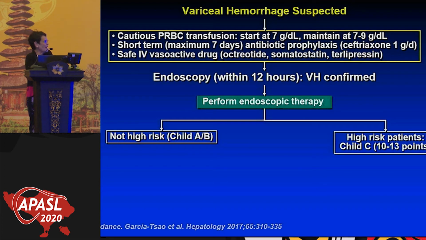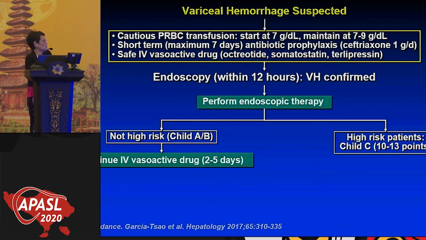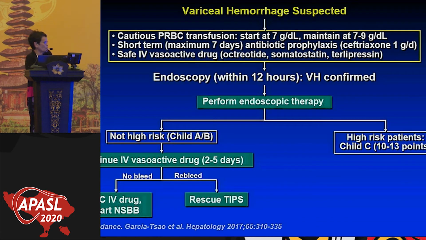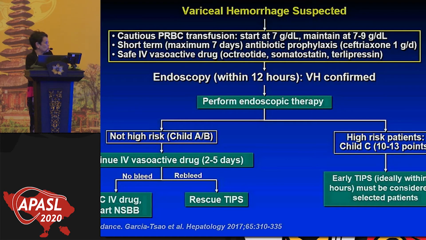And for now, I can tell you that the high-risk patients are clearly those are our Child C, 10 to 13 points. These patients are going to go to standard therapy like I described. You continue the vasoactive drug, you discontinue the drug and start the beta blockers after 5 days. If they rebleed, they go for rescue TIPS. These patients, right after you do the ligation and before they fail, within 24 to 48 hours, you put in a TIPS, what we call preemptive TIPS, and this is the last Baveno recommendation that says must be